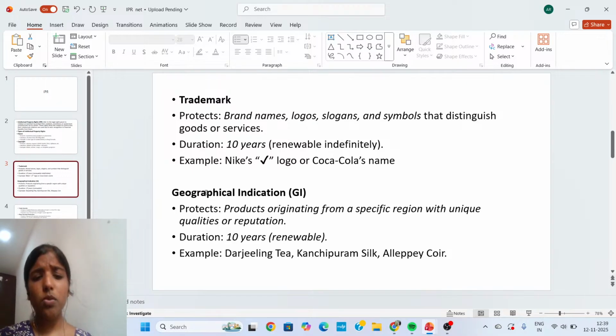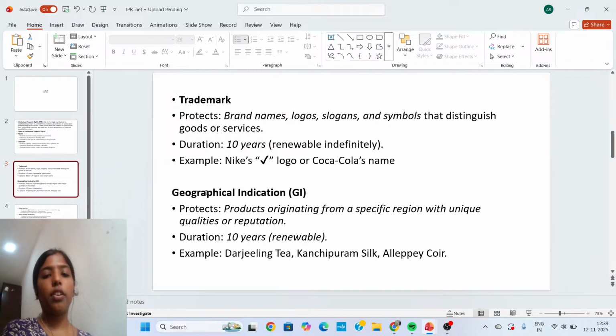The GI tag is mainly given to products originating in a specific region with unique qualities or reputation. Duration is 10 years, and it is also renewable. Examples given are Darjeeling tea, Kanchipuram silk, and Alappuzha coir. These are examples of geographical indication.